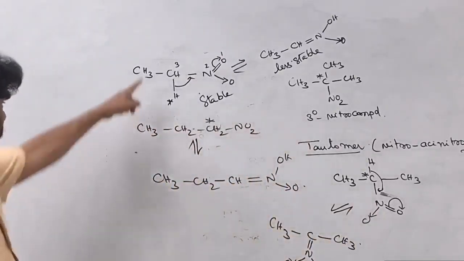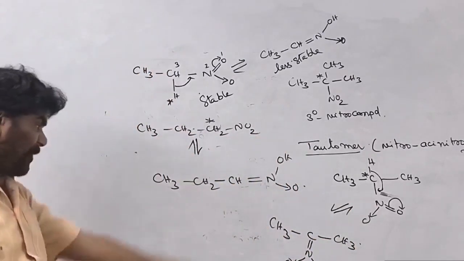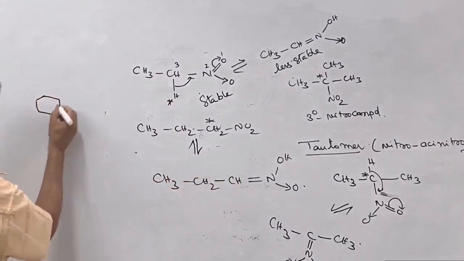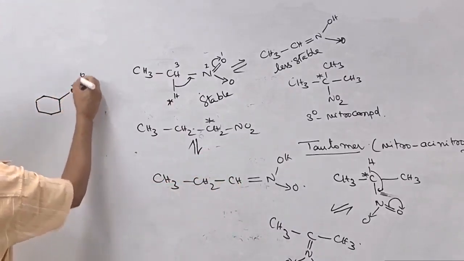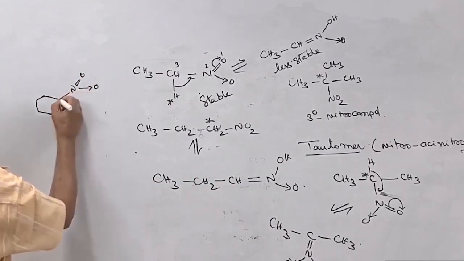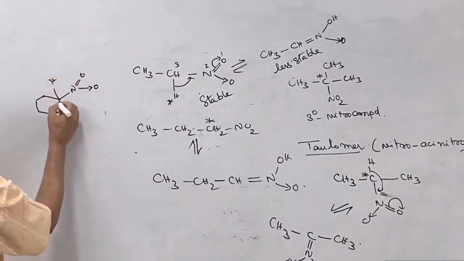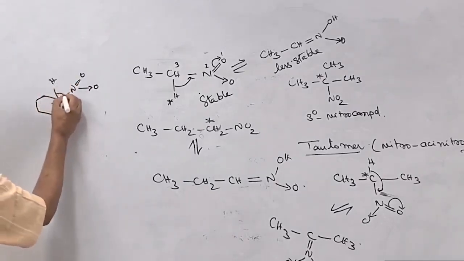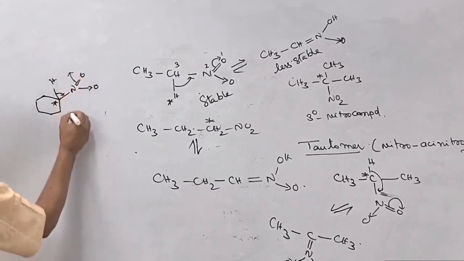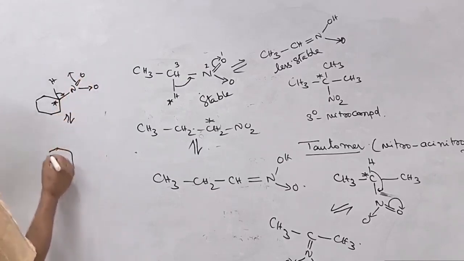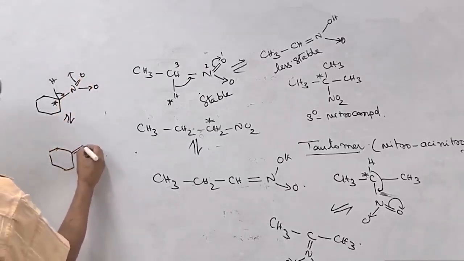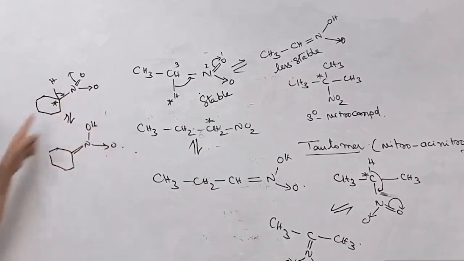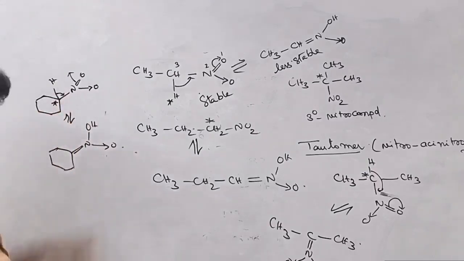I am talking about tautomerism, the nitro form and the aci-nitro form. The hydrogen shifts, and the corresponding tautomer, with double bond N-OH, is formed.